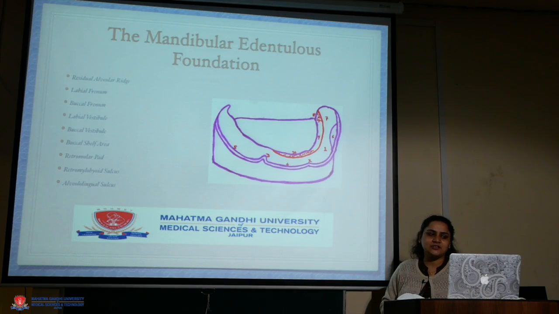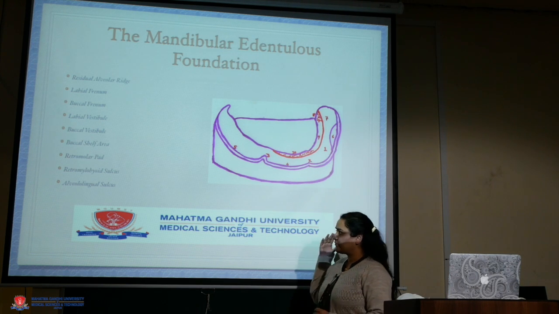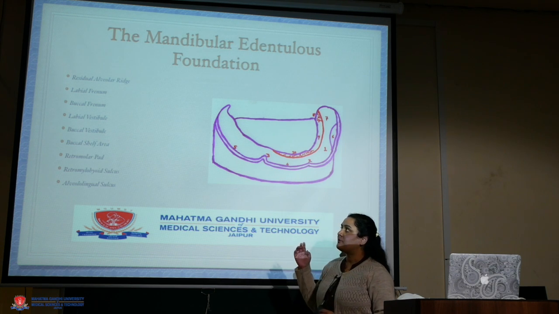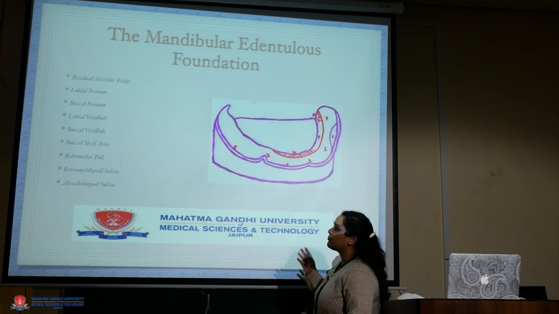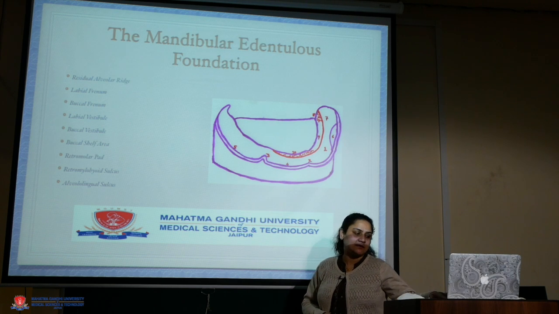The mandibular edentulous foundation consists of following landmarks: the residual alveolar ridge, the labial frenum, the buccal frenum, labial vestibule, buccal shelf area, retromolar pad region, retromylohyoid sulcus, and the alveolingual sulcus.